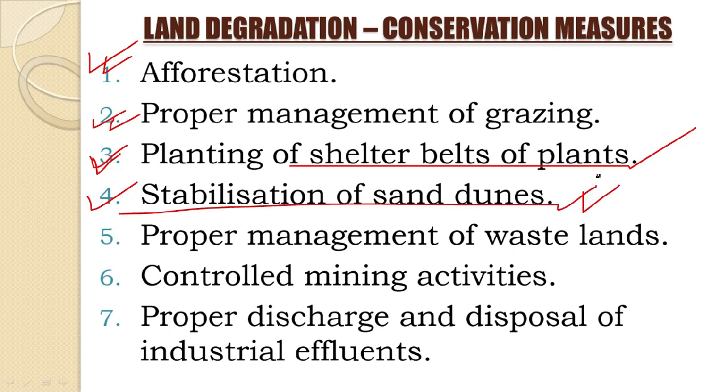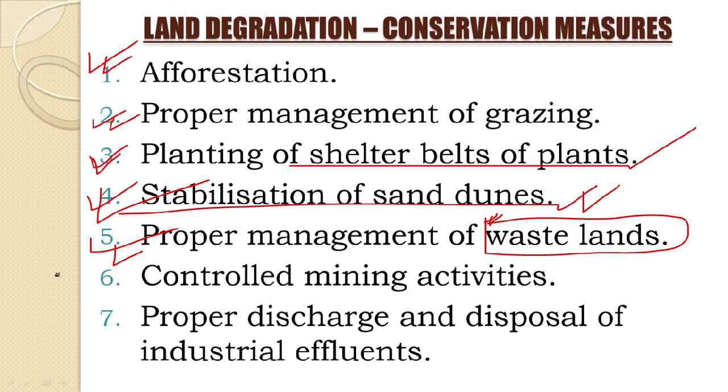While we were learning about the erosion related to wind, we see that it leads to de-stabilization of sand dunes, okay. A lot of sand dunes take place in the desert areas, so we can try to stabilize those dunes. Next, we see that proper management of wastelands. Okay, so this is one of the points which we are very close to, as even when you come to school you can see a lot of lands which is degraded, a lot of land which is wasteland, which has been converted into a wasteland by dumping a lot of garbage which are collected from your cities.